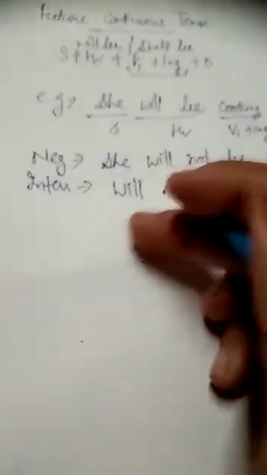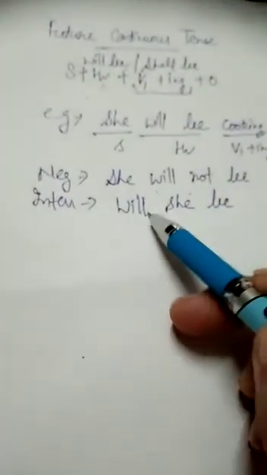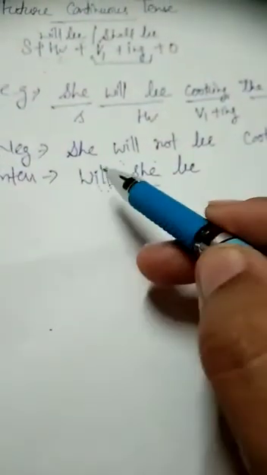And the interrogative type of the sentence: when we are using the helping verb before the subject, it is called the interrogative type of sentence. How? What is the helping verb here? Will is the helping verb. Will, she, then be. It doesn't mean you have to start the interrogative sentence with will be. Will she be? Between will and be you will use the subject. Firstly will, that is our helping verb, then subject, then be. You have to separate will and be.